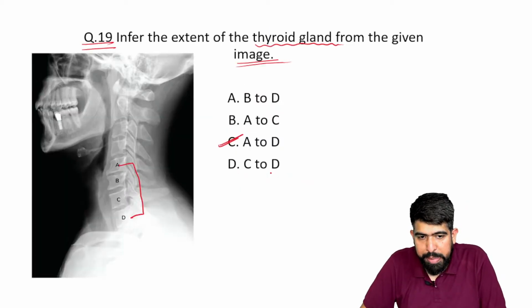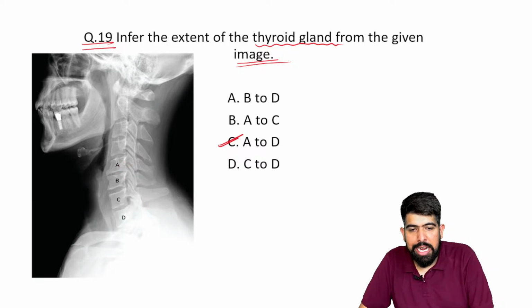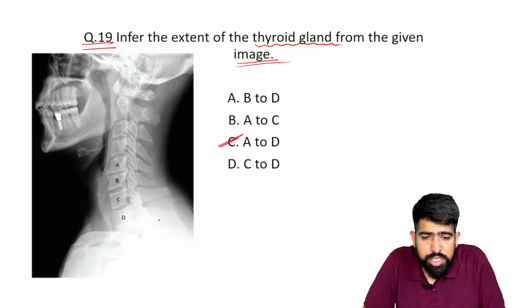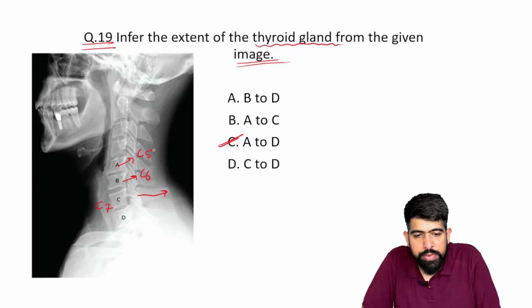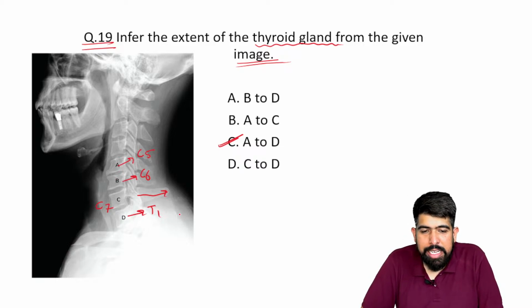So let's mark with me, so you will never ever forget this particular image. By just the image, you can also understand. You can see this is the C7, right? This is the long process of the C7. So this C is your C7. This B is your C6 and A is your C5 and D is your T1. This is your T1, right?